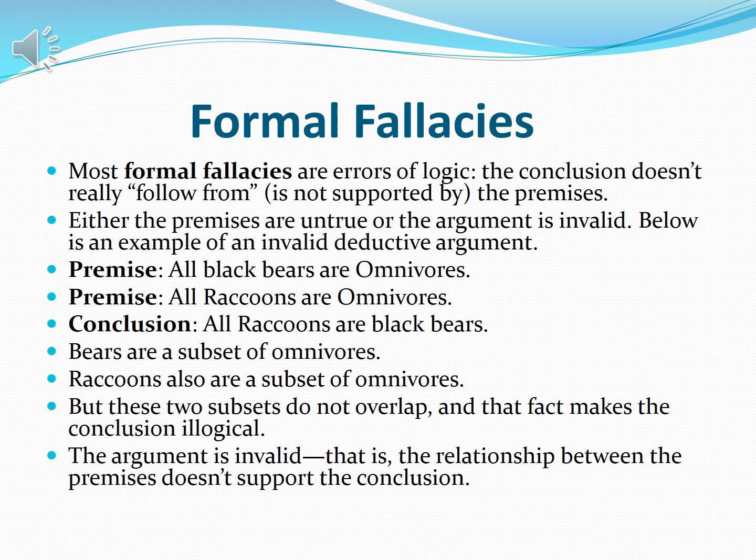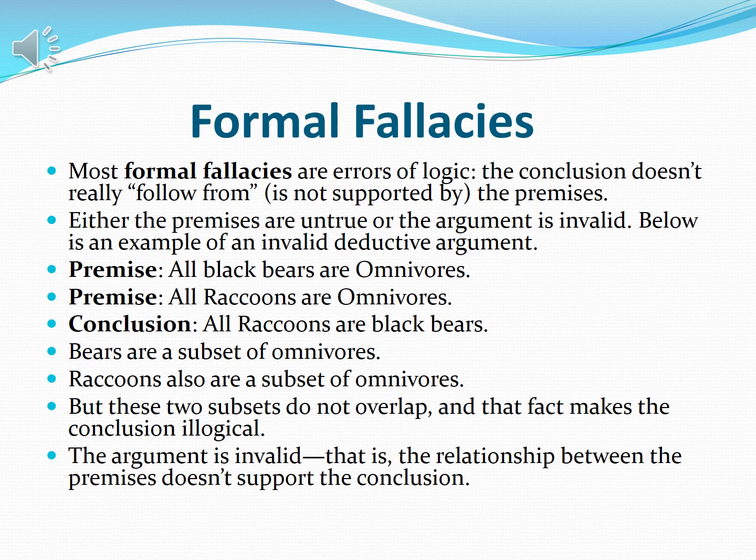Formal fallacies. Most formal fallacies are errors of logic, where the conclusion does not really follow from, and is not supported by, the premises. Either the premises are untrue or the argument is invalid. Below is an example of an invalid deductive argument. Premise: all black bears are omnivores.